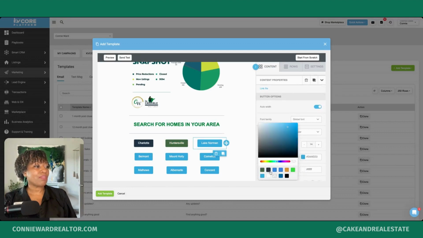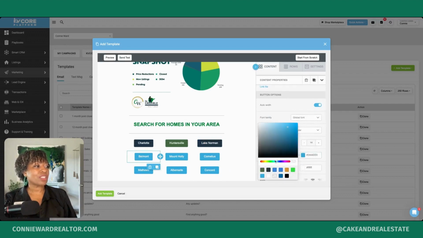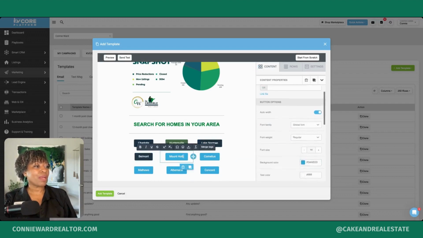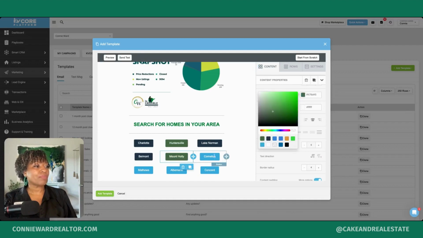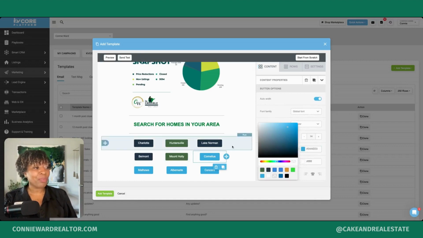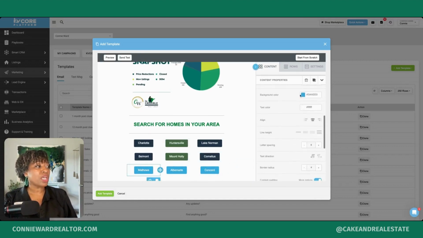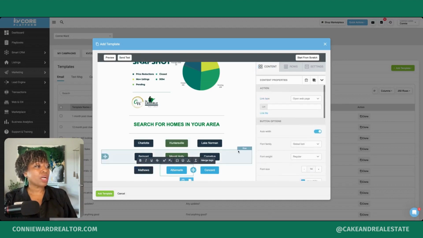This button, we have blue. This button. So as you can see, the color format basically is blue on the outside and green in the middle. And you can do these all different colors of the rainbow, however, your brand colors, black, whatever color you want to use. So that is totally up to you.